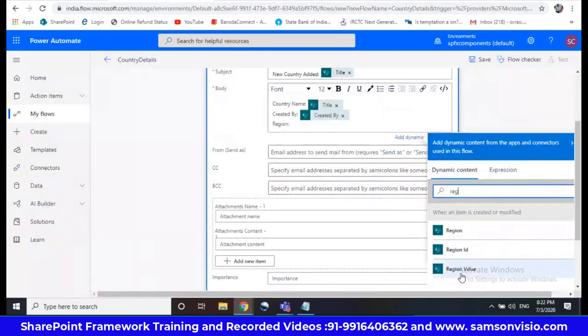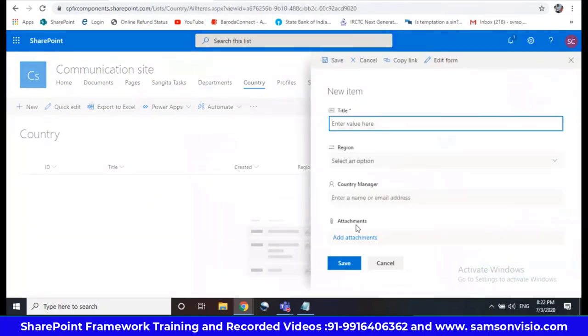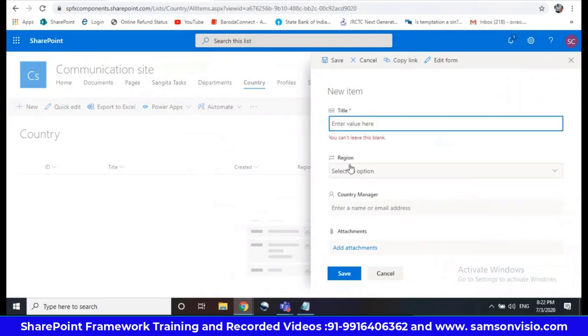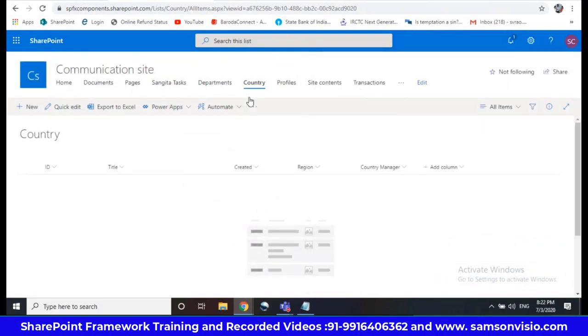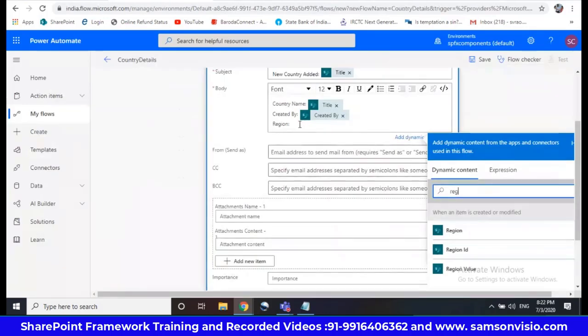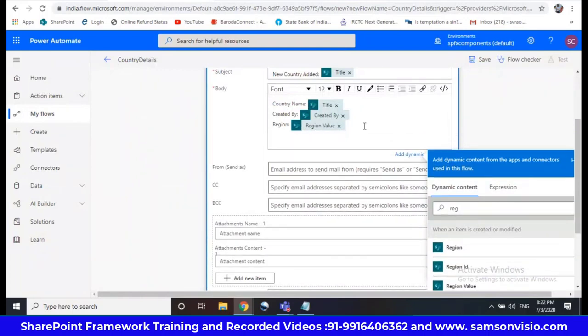If it is a drop down list, for example this is the region, right? So it's a drop down. If it is a drop down, you need the value here. So take region value. Then you will get the selected value here. So kind regards.